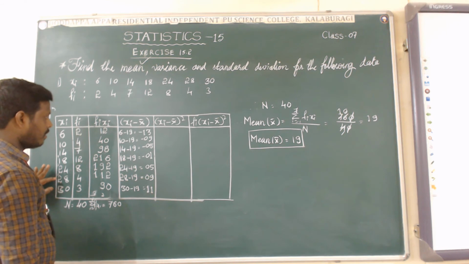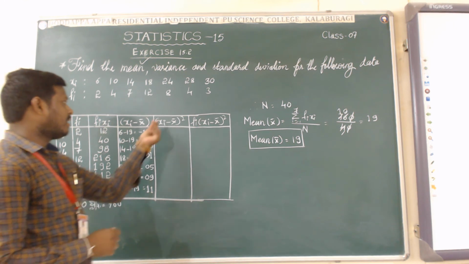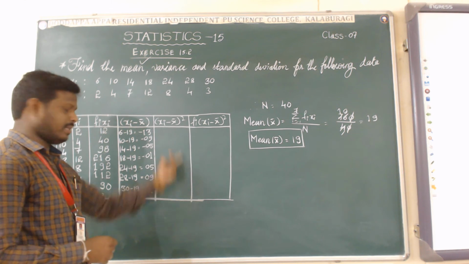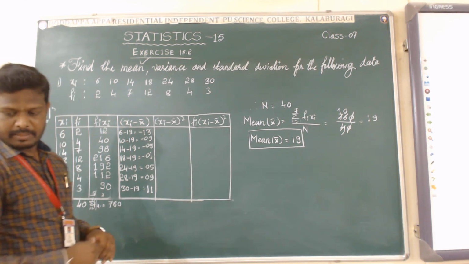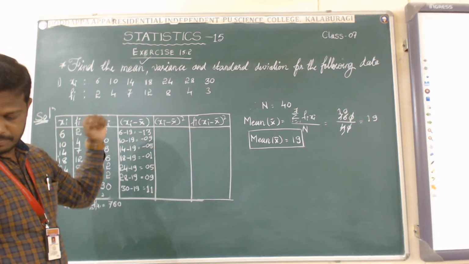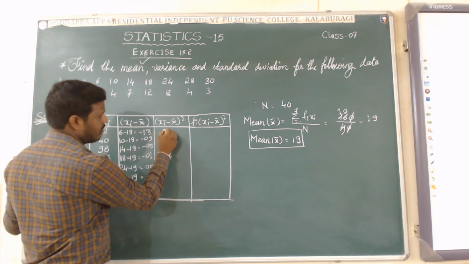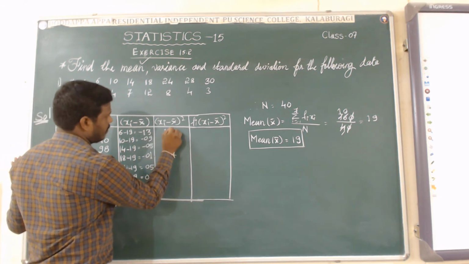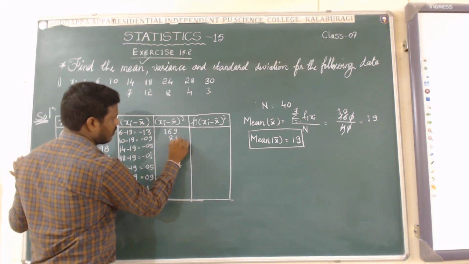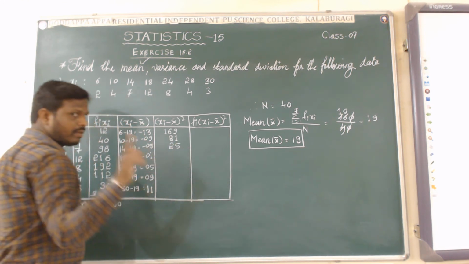Okay. These are the xi minus x bar values. The next one is the square of these values. Xi minus x bar whole square means we have to square these and keep the result in front of the digit. Let us come to squaring. 13 into 13 is 169. Minus into minus is plus, 81. It is 25. When you multiply two negatives, you will get positive. Keep that in mind.